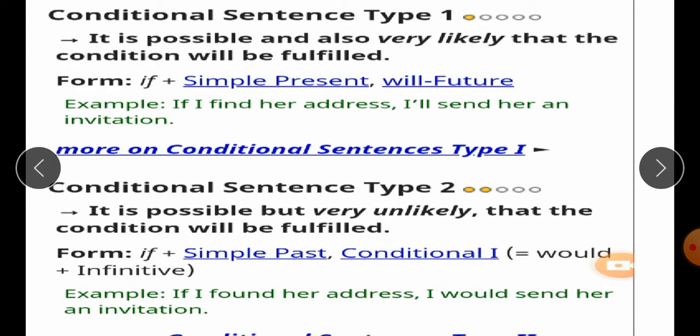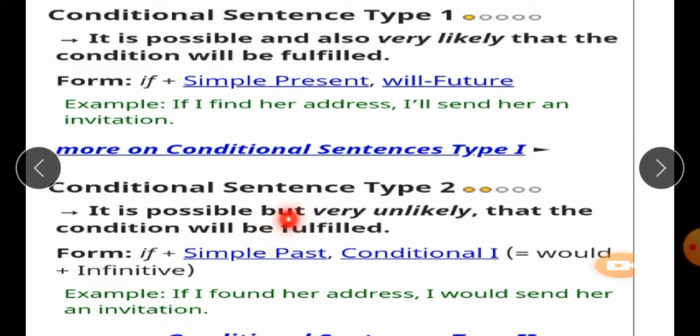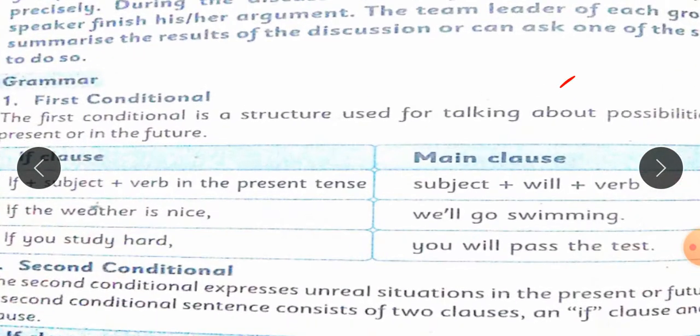So come to conditional sentence type 2. It is possible but very unlikely. The difference is that in type 1 it is possible and also very likely, but in this case it is very unlikely that the condition will be fulfilled. The structure is: form if plus simple past, plus the conditional with the use of would or infinitive. For example, if I found her address, I would send her an invitation. Come to the exercise.